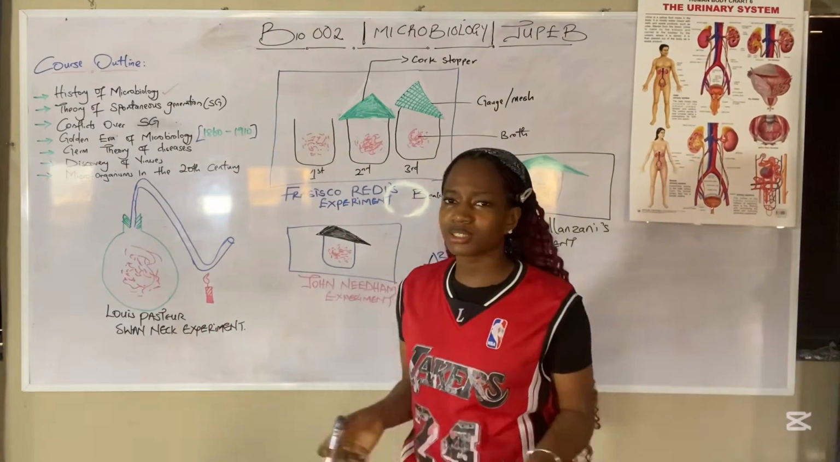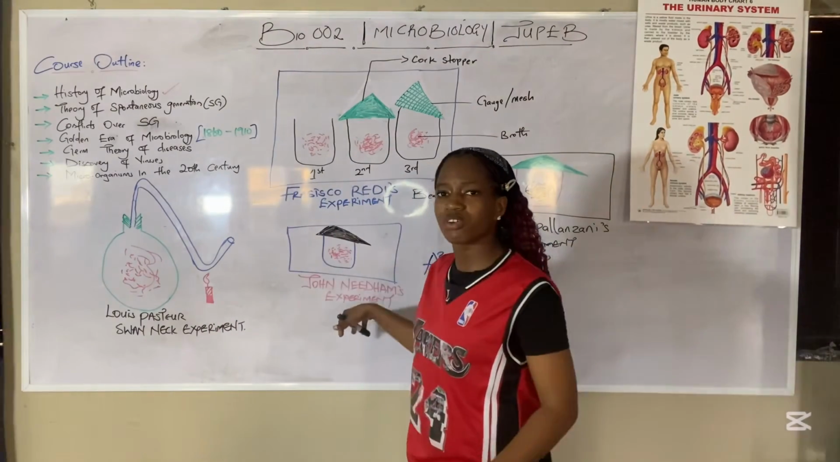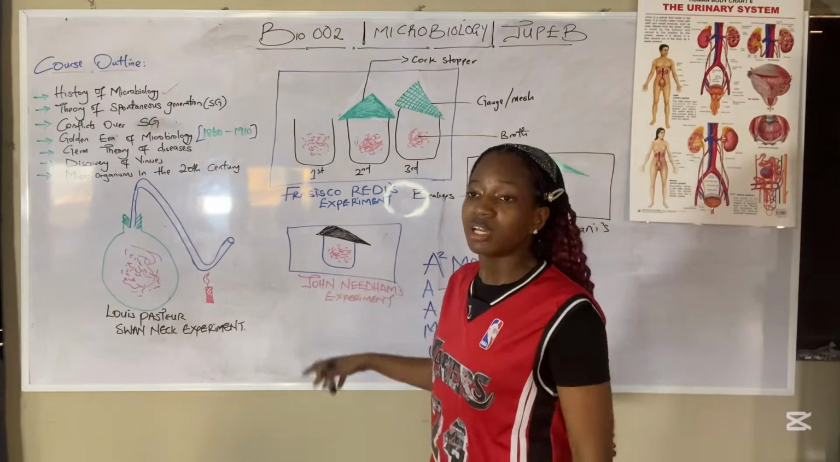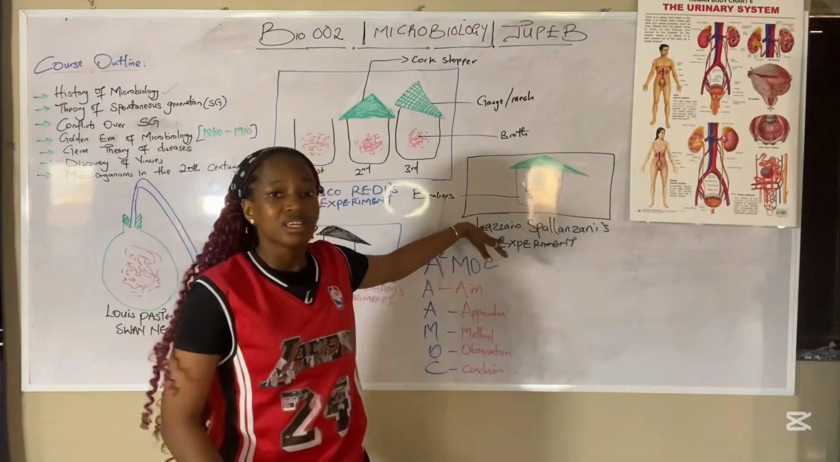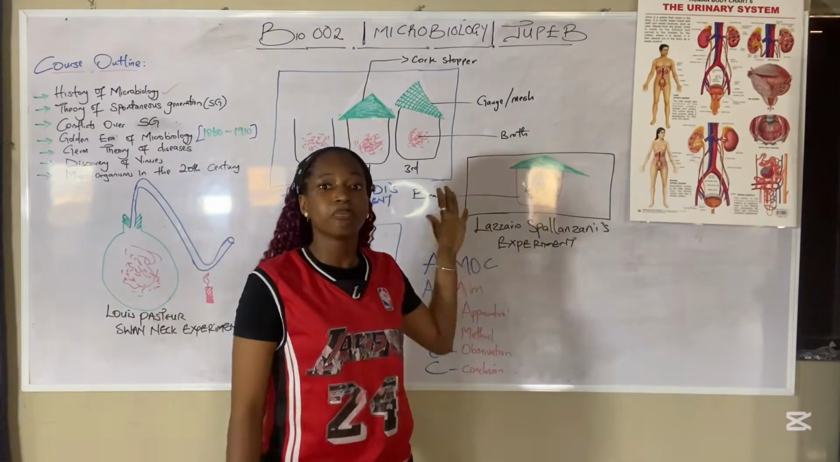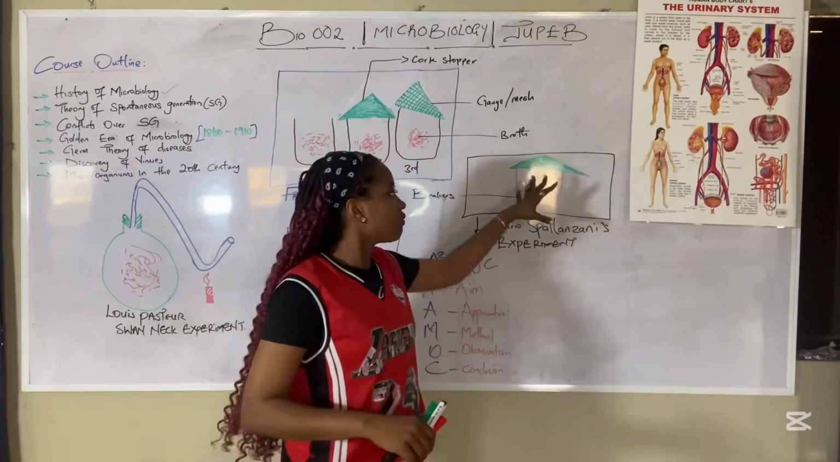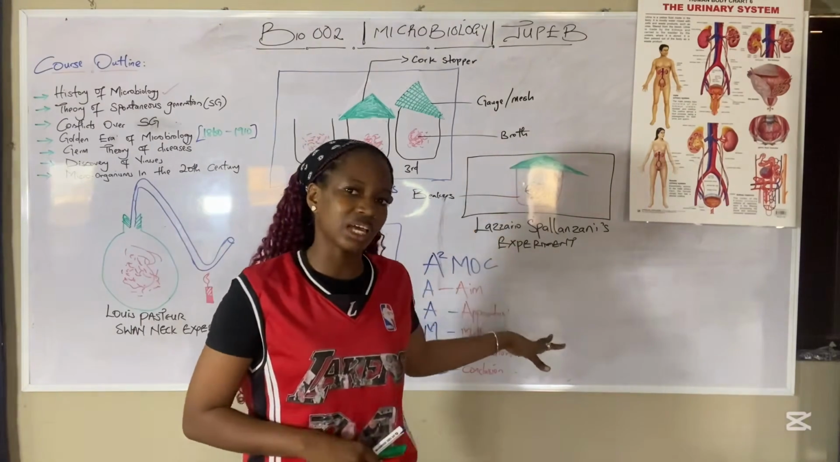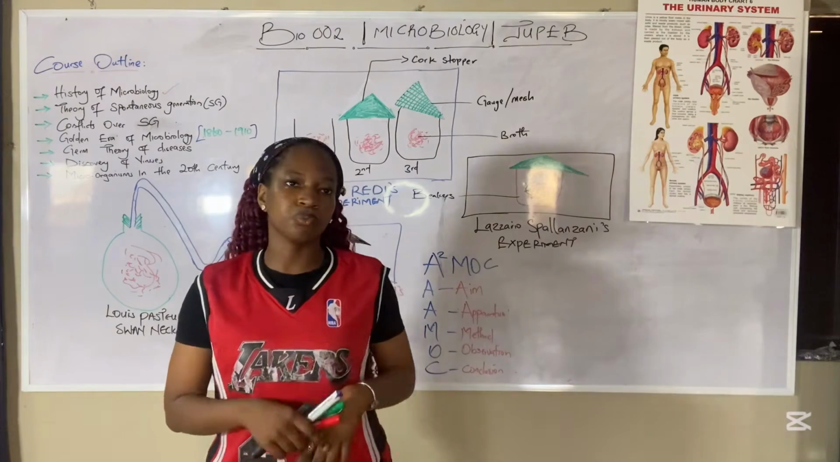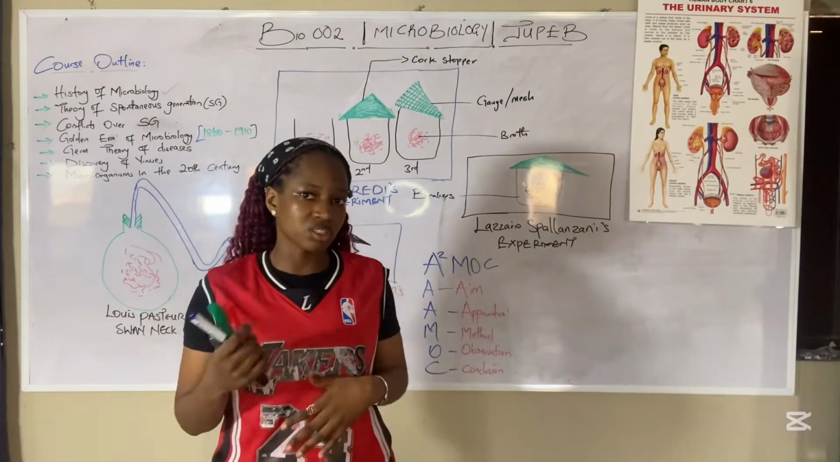Okay, so Lazarus Spallanzani came and said he wanted to repeat John Needham's experiment. This time around, he sterilized the beaker, he sterilized everything. He boiled the broth well, covered it. His aim was to validate the theory. When I say validate, I don't mean support, though. Validating could be disproving the theory, or it could be supporting the theory.